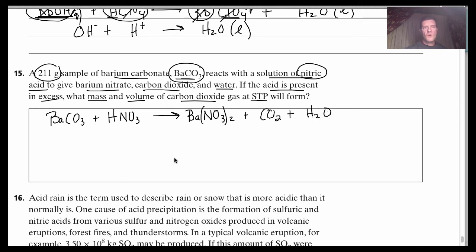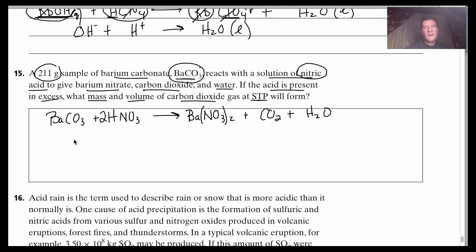Okay, and water. Now let's make sure this is balanced. I've got 2 nitrates on this side. I'm going to have to double this to have 2 nitrates. Now I have 2 oxygens in the water, I've got 3 oxygens. Yep, that's good. And a carbon. Okay, we're balanced. Very good. It is balanced. So hopefully you remember how to balance the chemical equation.